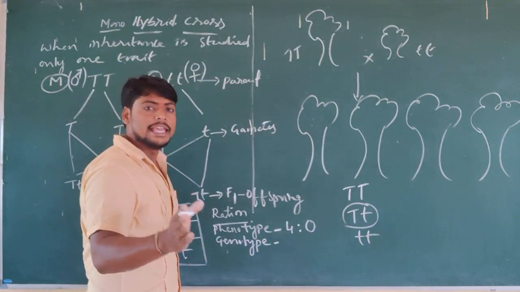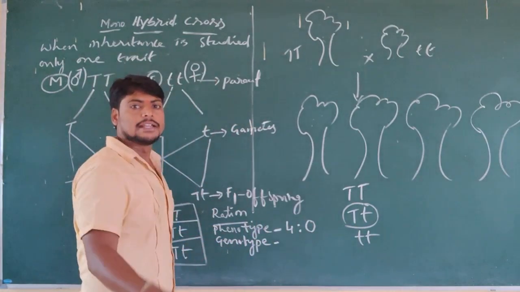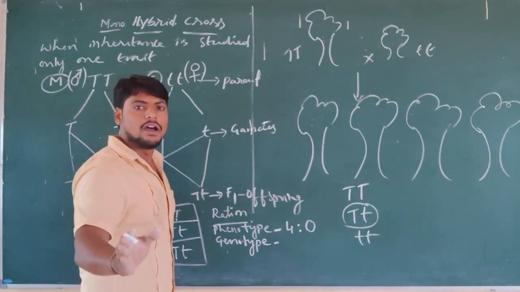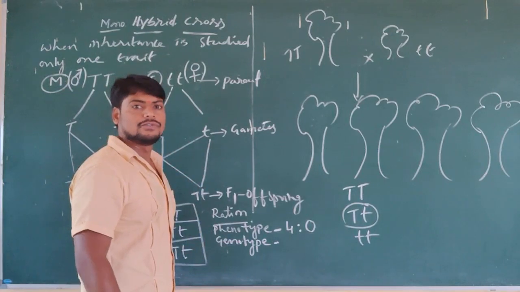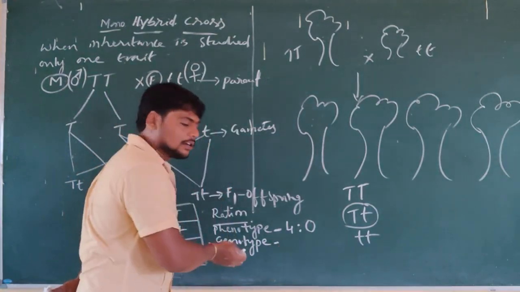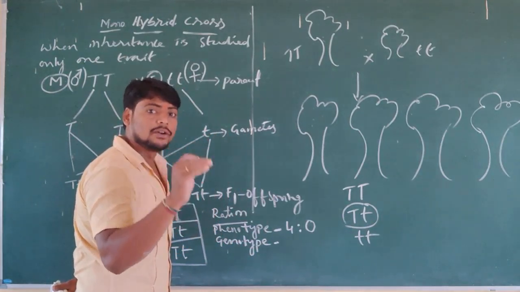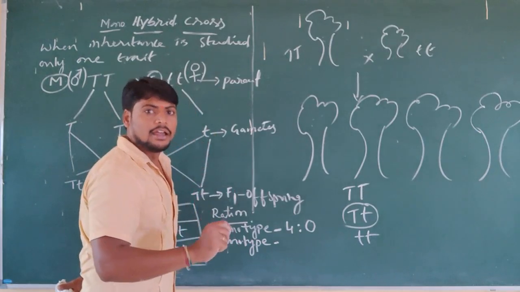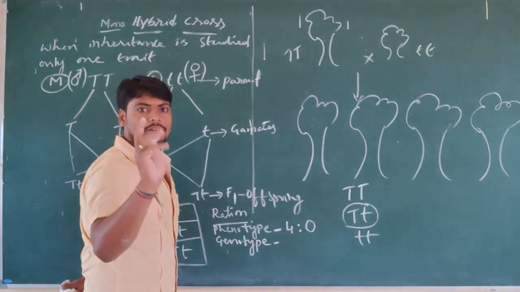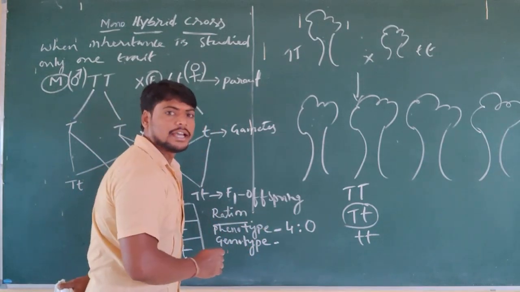What is formed here is completely heterozygous dominant plants, where there are no recessive plants, meaning no short plants are formed. So how many plants are totally formed here? Genotype also 4 heterozygous dominant, but there is no pure dominant or pure recessive nature. Only one nature we got, heterozygous dominant.